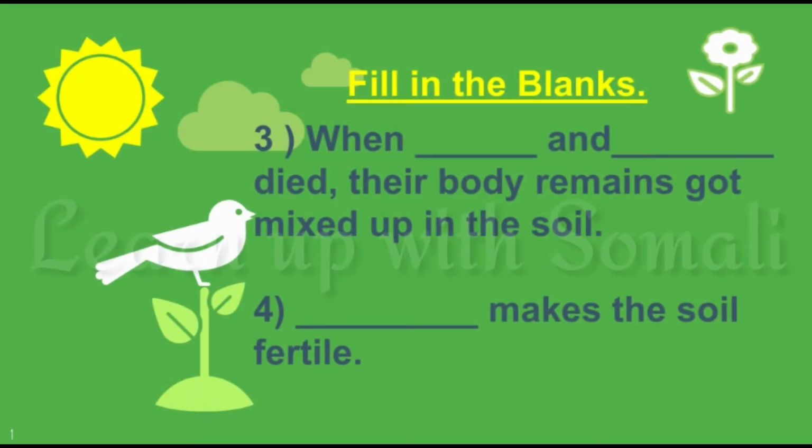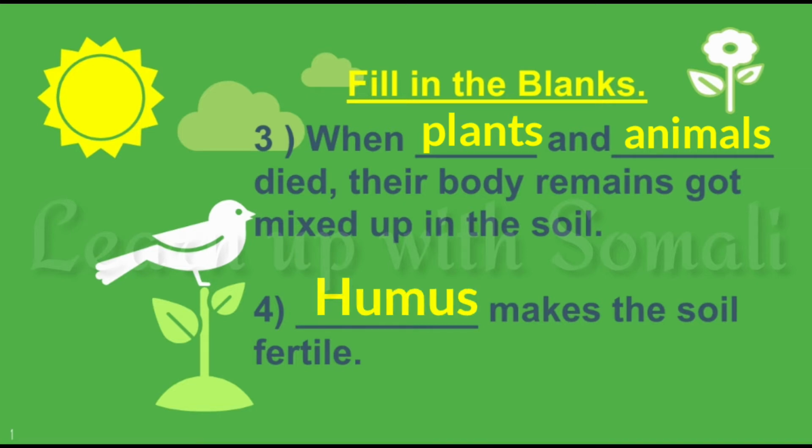Number 3, when dash and dash died, their body remains got mixed up in the soil. The answer is when plants and animals died, their body remains got mixed up in the soil. Number 4, dash makes the soil fertile. The answer is humus makes the soil fertile.